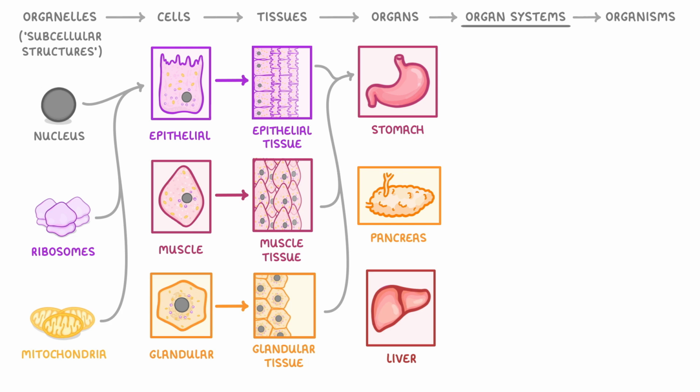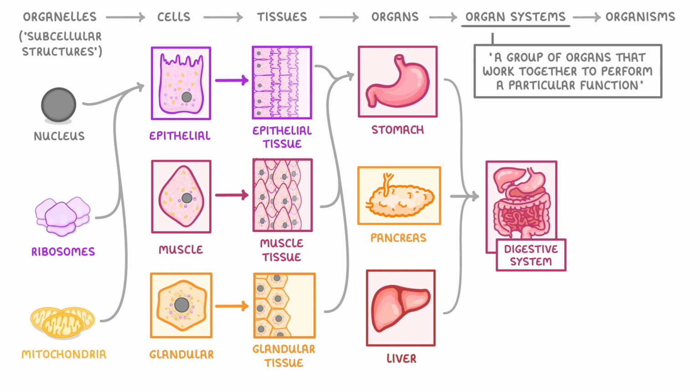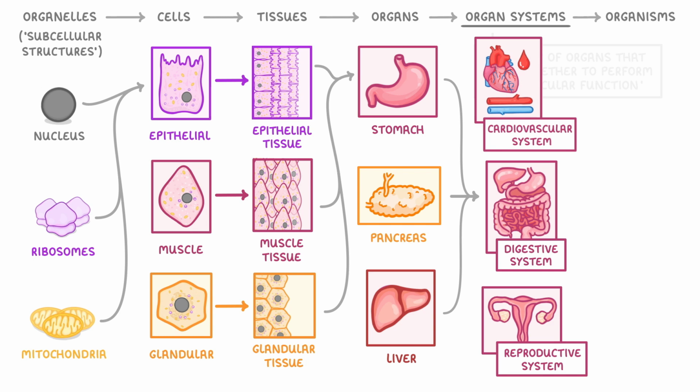Next, we have the organ system, which is just a group of organs that work together to perform a particular function. For example, the stomach, pancreas, and liver, taken together with lots of other organs, form the digestive system, which has the role of digesting the food that we eat and absorbing nutrients. Other organ systems include the cardiovascular system and the reproductive system.